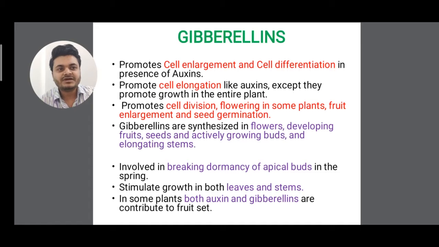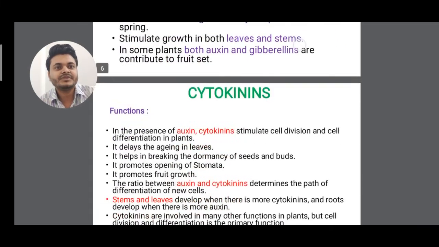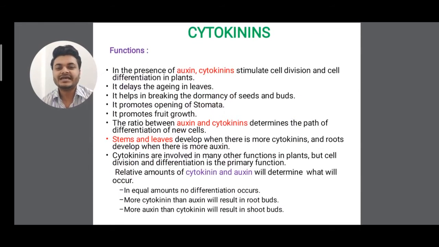So we have come across auxin and gibberellin. Both are growth enhancing substances. Clear? You'll find certain points are common, like cell differentiation and cell enlargement. In cytokinin, cyto means cell, kinin means division. So the first point is that it promotes cell division. In the presence of auxin, cytokinin stimulates cell division and cell differentiation in plants. It delays aging in plants. It helps in breaking the dormancy of seed and bud. It promotes opening of stomata. It promotes fruit growth.